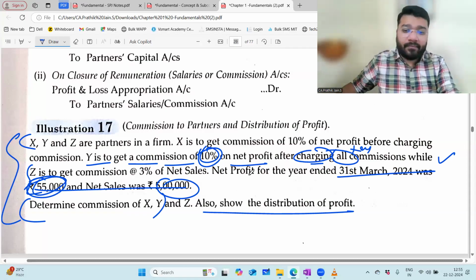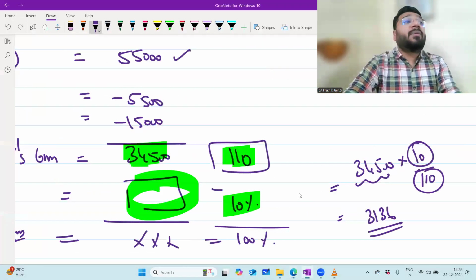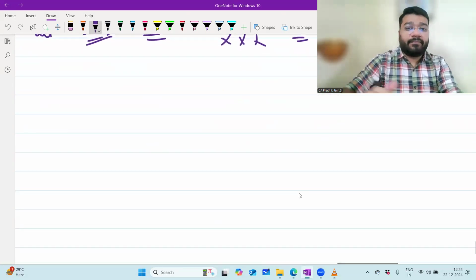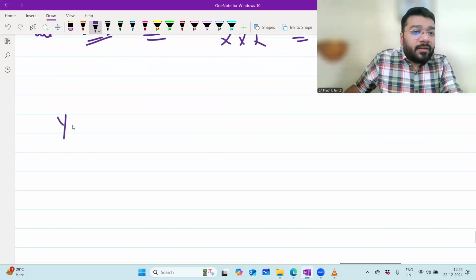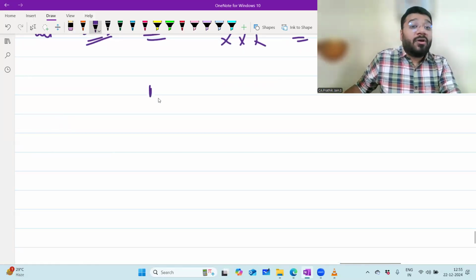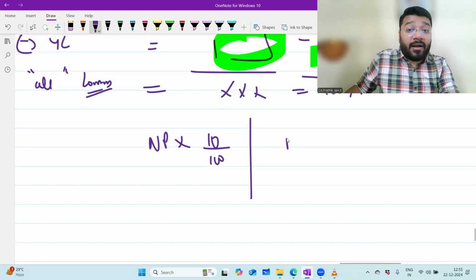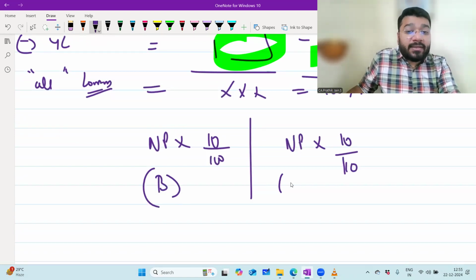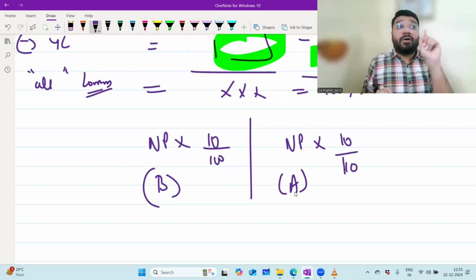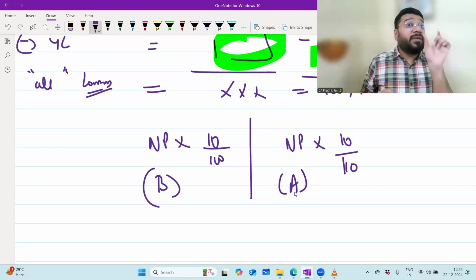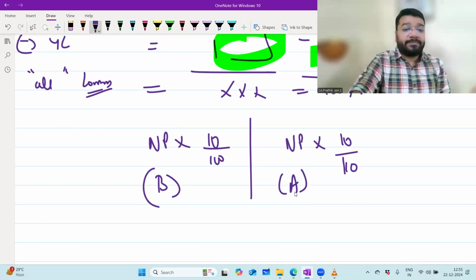Yes, sir. Now, for all those people who are bad at this formula, I'm going to twist the question. Before commission, what formula? Whatever the net profit is into 10 by 100. After commission, meaning afterward, whenever afterward comes, what is the formula? Net profit into 10 by 110. So this is the before formula, this is the after formula. For those people who are bad at the formula, using the words before and after, for you this question is